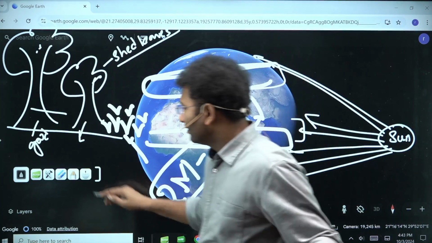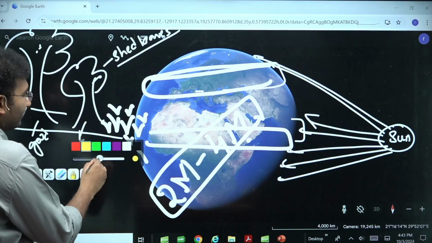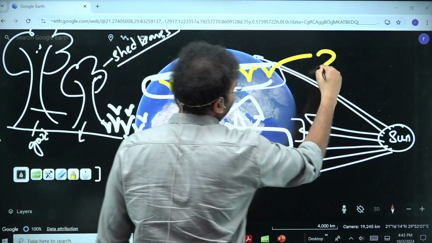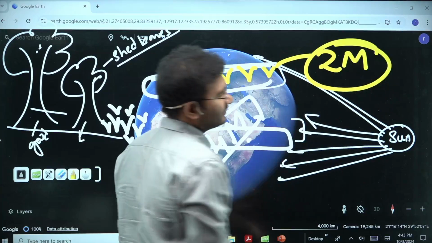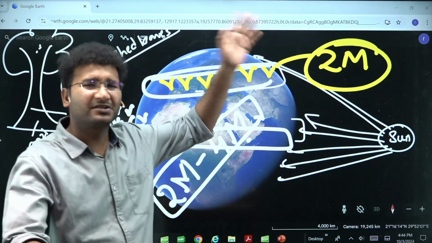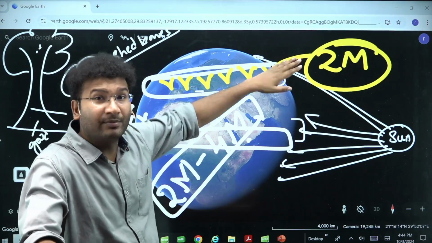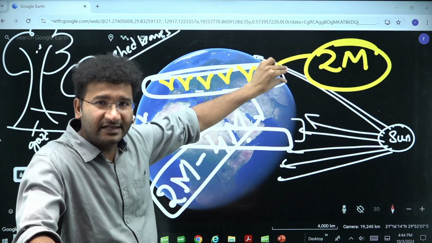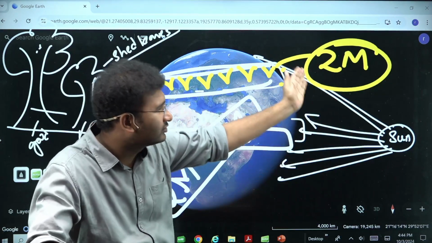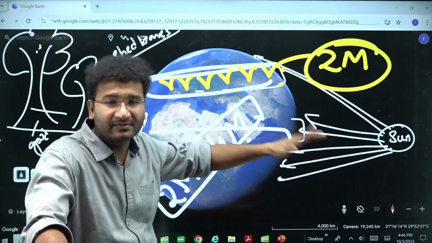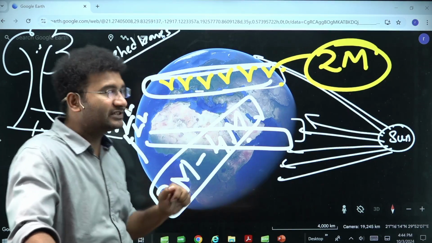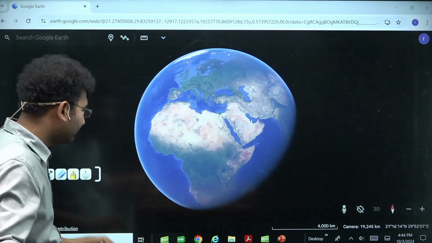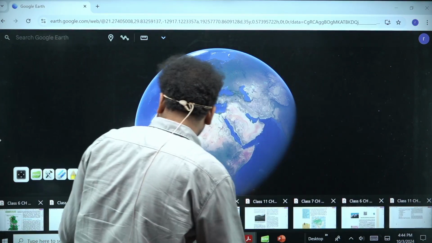But if you go to the temperate area, the height of the grasses is less than 2 meters. Maximum height itself is 1.5 to 2 meters. Maximum I'm talking about. Meaning the height is a little less. Why is it less? The water availability is a little less, and sunlight availability is also less. So that's why the growth is stunted. Right? So the grasslands in the temperate region will have a little less height. Okay, come back. Now let me show you the different kinds of vegetation here.